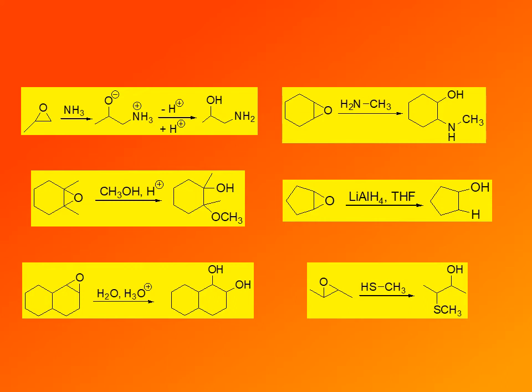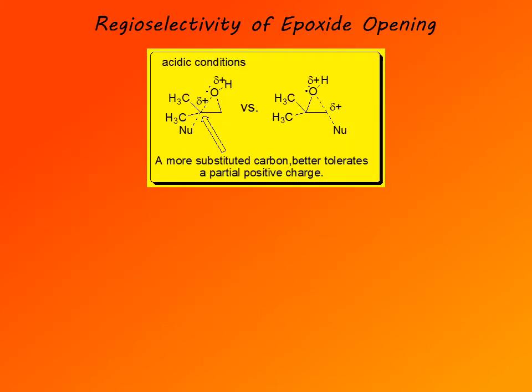Reactions of nucleophiles with an epoxide are regioselective, which means that when the two carbons of the epoxide ring are different, there is selectivity in the reaction of the nucleophile with them. And selectivity depends on whether the reaction is carried out under acidic or basic conditions. Even though under both acidic and basic conditions the reaction mechanism is SN2, regioselectivity differs depending on whether the reaction conditions are acidic or basic.